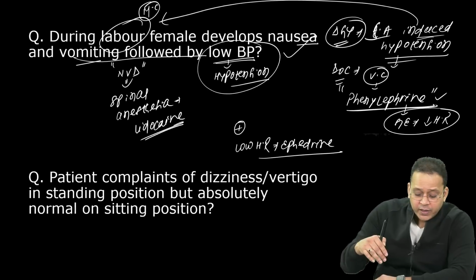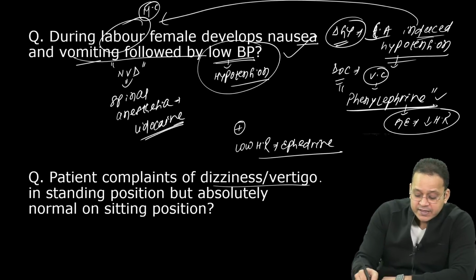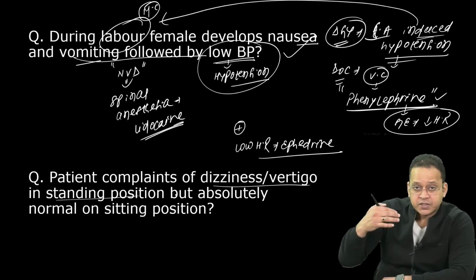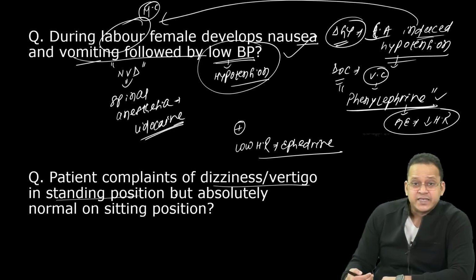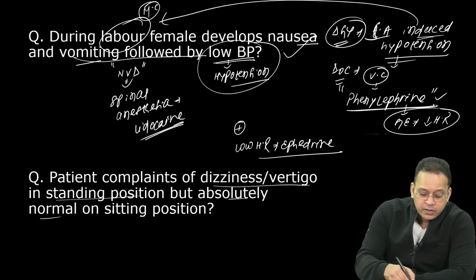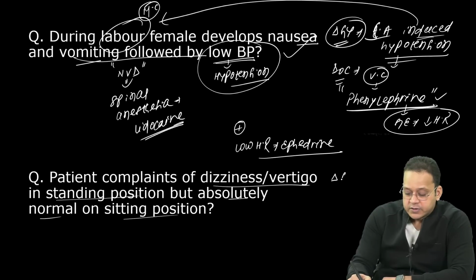Look at the next MCQ. The patient complains of dizziness and vertigo in the standing position. Once he gets up, he has dizziness and vertigo, but is absolutely normal in the sitting position. So what is the diagnosis?